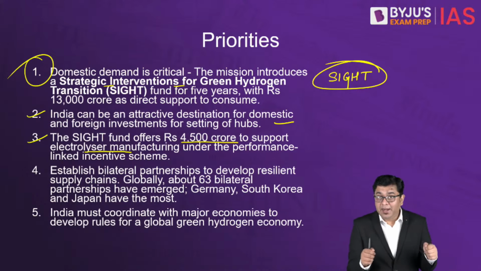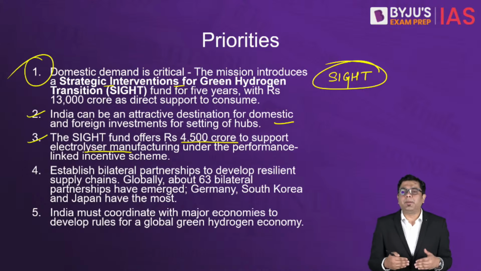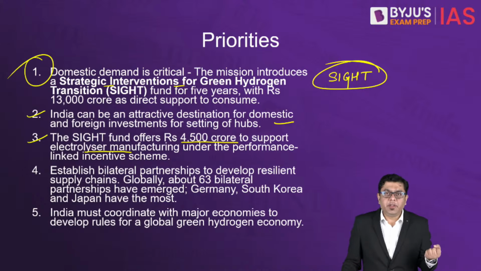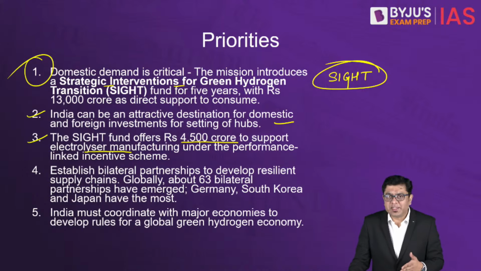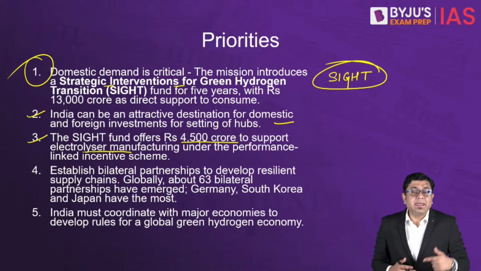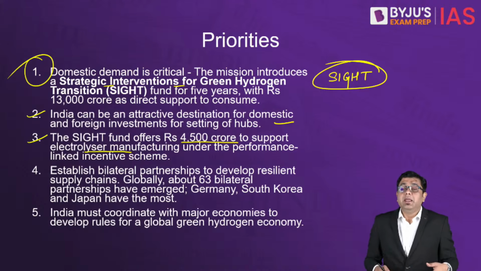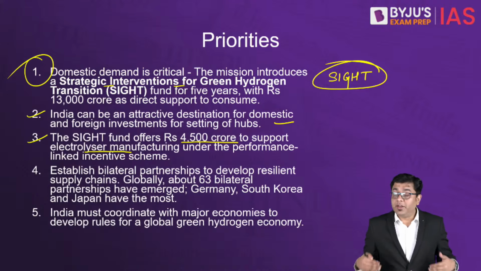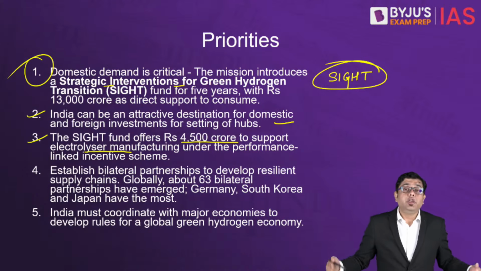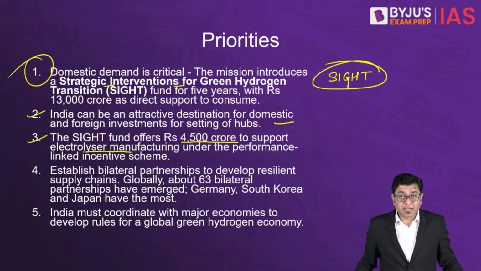Remember what happened in India's case with solar panels? While the entire world jumped on the bandwagon of making solar panels, we lagged behind. China took the supremacy of production. So even today, while we embark on the National Solar Energy Mission, we have to understand that much of the solar panels that we are making are straight away being imported from China. Such a case should not happen with the electrolyzer technology. As I have told you, if the conditions continue as they are, China is taking huge leaps in terms of electrolyzer technology, and it is going to accumulate the market around it.